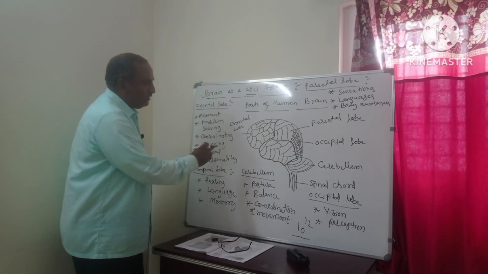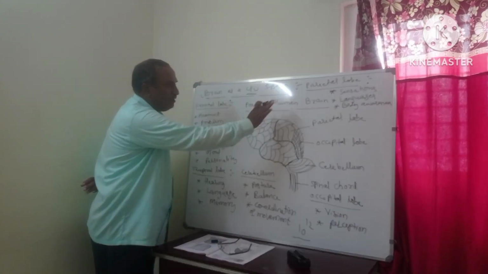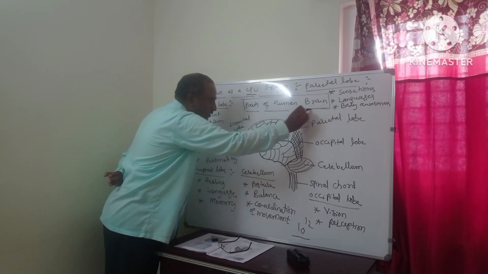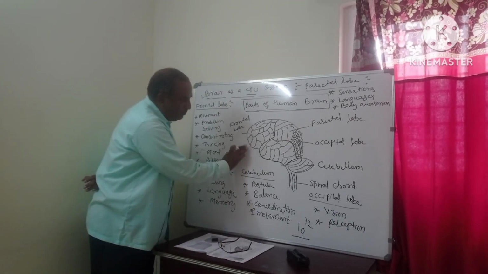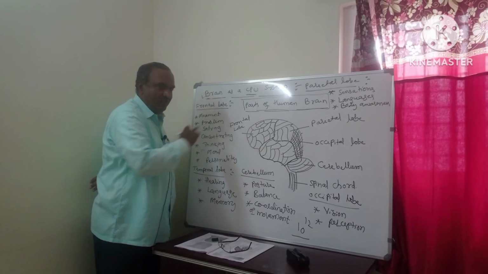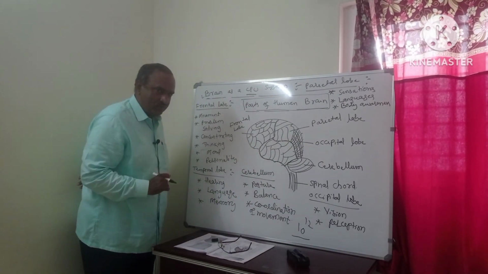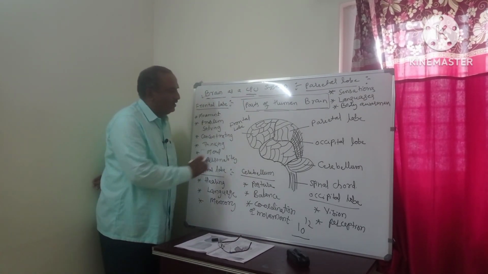Therefore, here is the diagram showing the structure and parts of the human brain. Inside the head, the brain will be there. It contains so many parts. What are the parts? What are the functions of these parts? For example, it contains